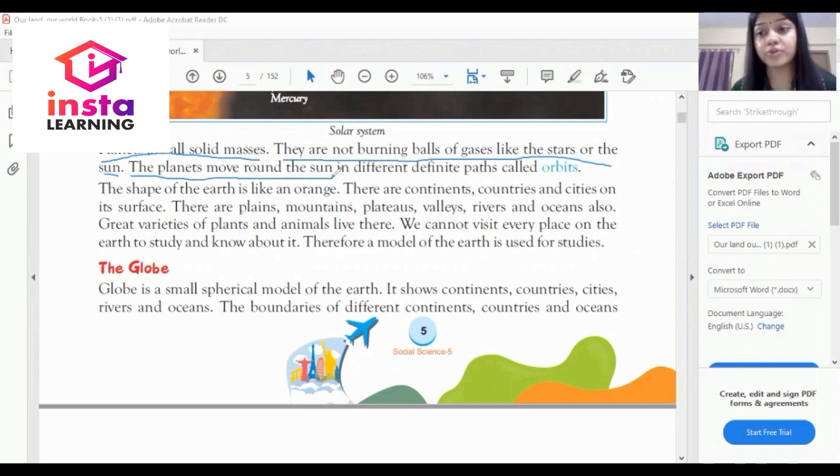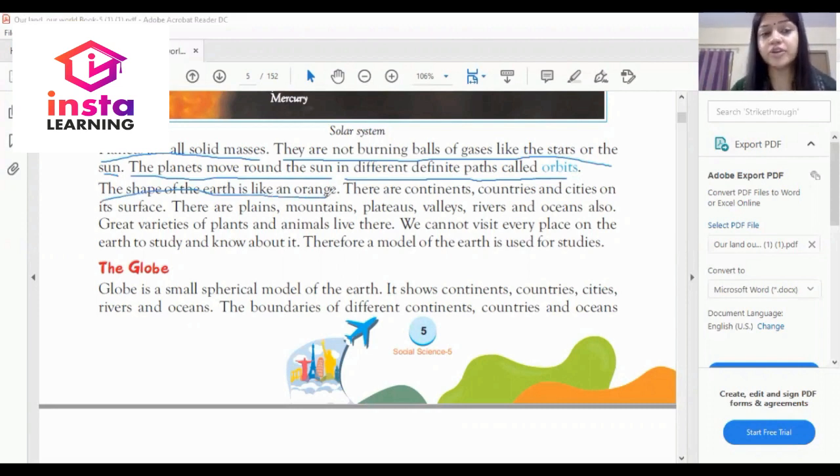All the planets revolve around the sun in different definite paths called orbits. So what is an orbit? The answer is, the planets move around the sun in different paths. What do we call these different paths? We call them orbits.